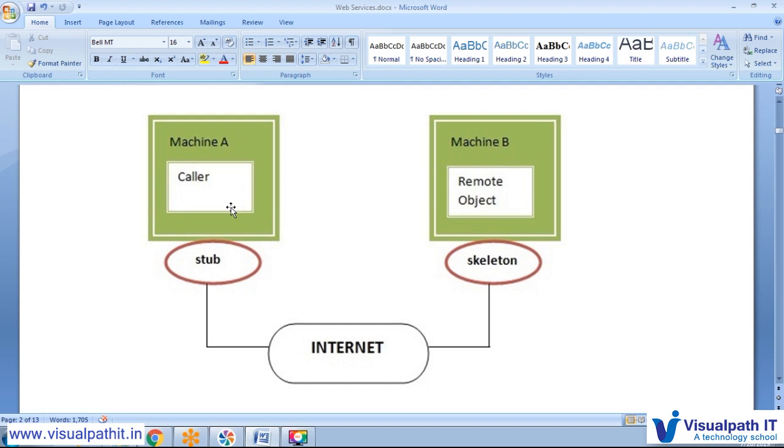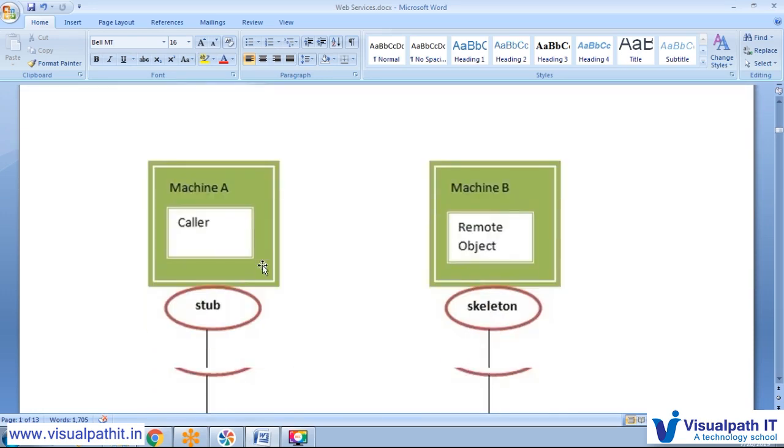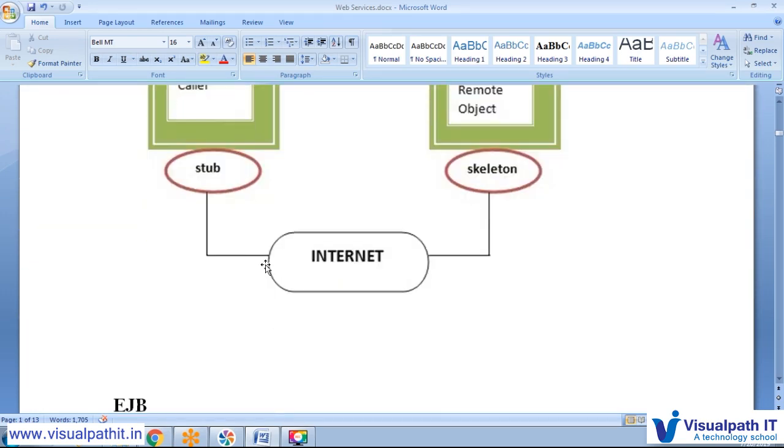If we would like to send a request via .NET, PHP, or any other application that doesn't know about Java objects, then we could not implement this RMI application, because RMI works completely as a remote object, meaning a Java object itself is created and returned back to machine A as a Java object, and through that a stub calculates what the response is. So that is one big drawback in RMI.